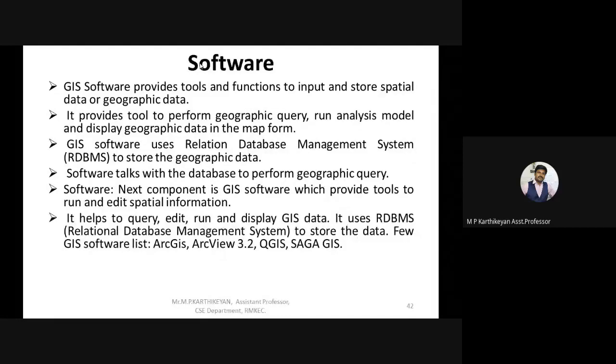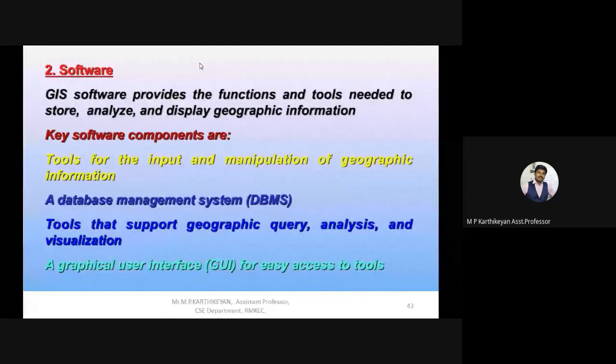The software component provides the tools needed to store, analyze, and display the data, in whichever format we get it. Analyze in the sense there should not be overlapping of any data on one another. There can be overlapping of layers.